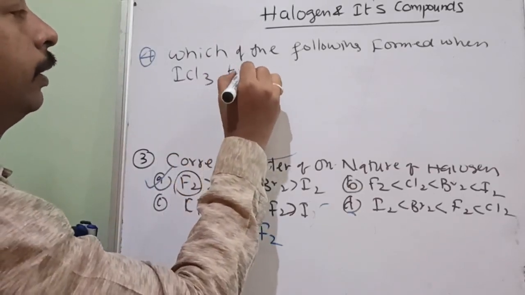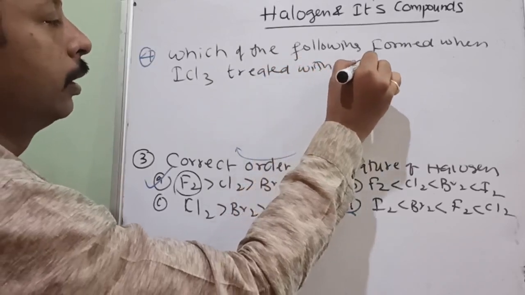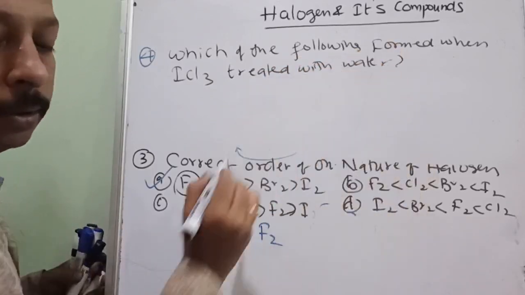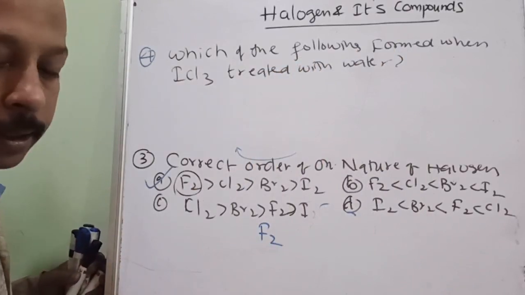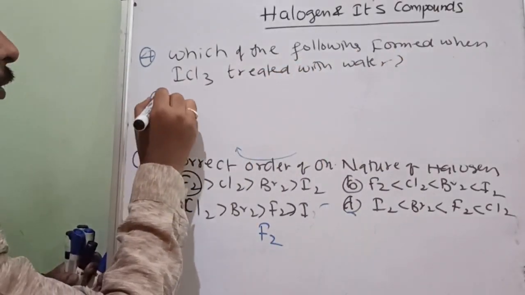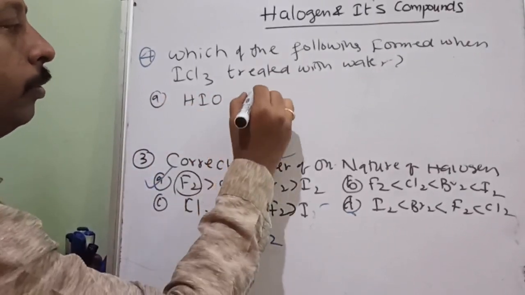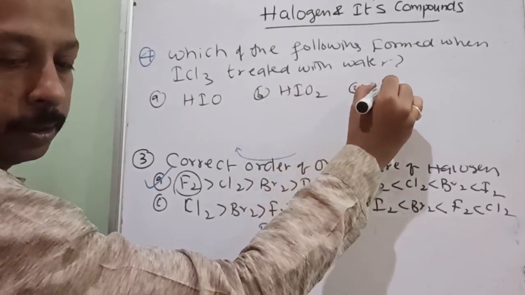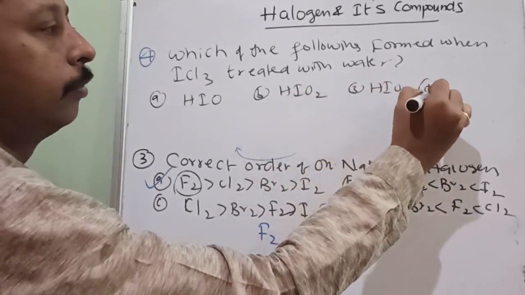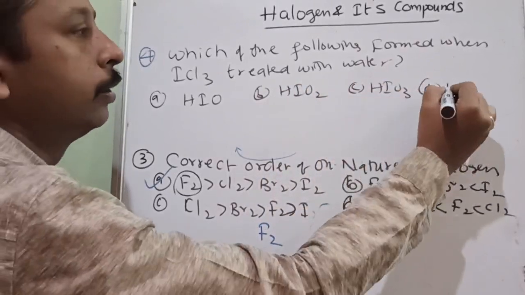If you have already studied this, you can guess the answer. If not, wait for my options. First one is HIO, second one is HIO2, third one is HIO3, and the fourth, D option, is HIO4.